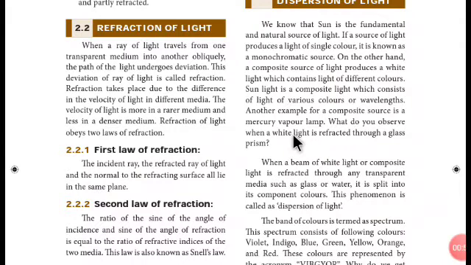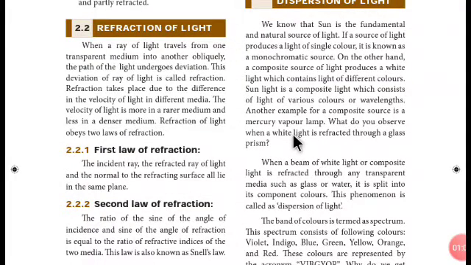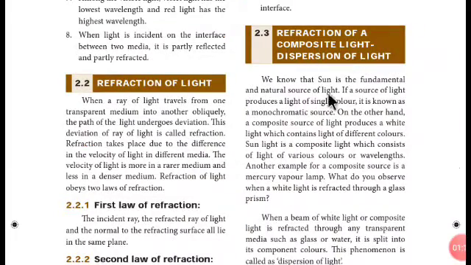An example of a monochromatic light source is a laser which you use to play with. That's a monochromatic light source which emits red color. And then a composite light source is probably the sun, a CFL bulb, or a tube light, anything let it be. That's the source of composite light.